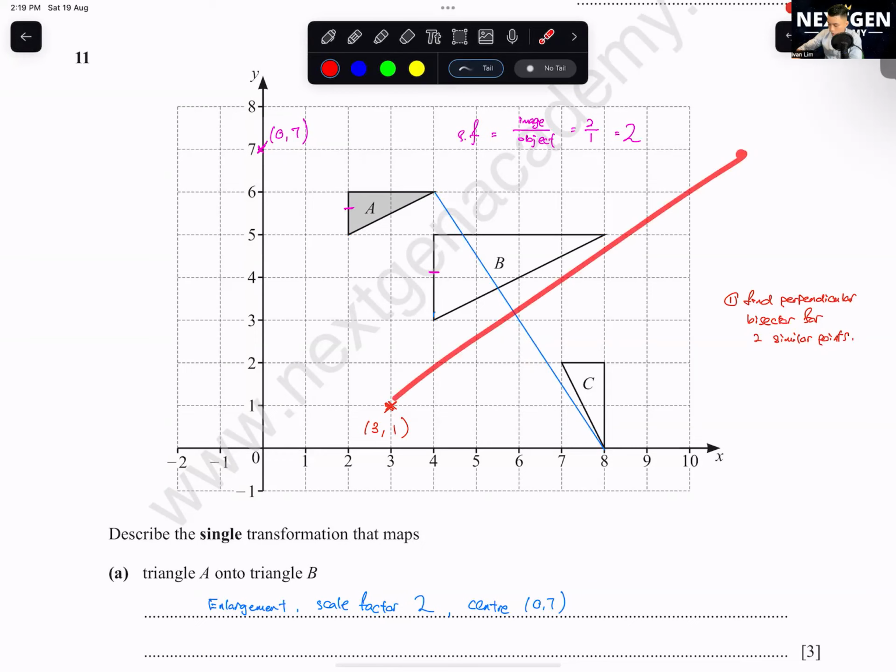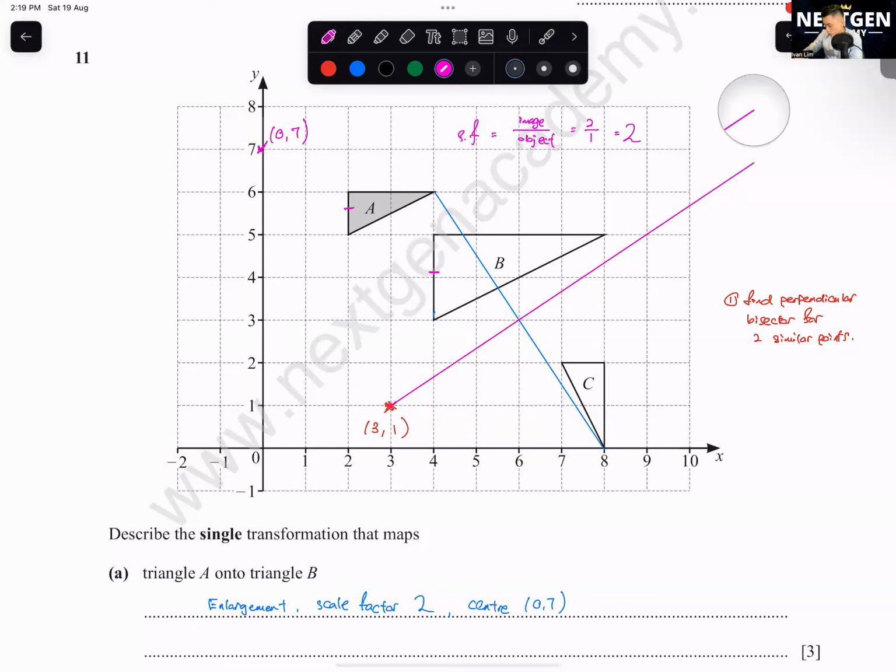Then you draw a line that is perpendicular. Perpendicular means 90 degrees, like that. So your line will be something like this. But you need to go measure it, so you use your ruler to measure. You split this blue color line into 2.